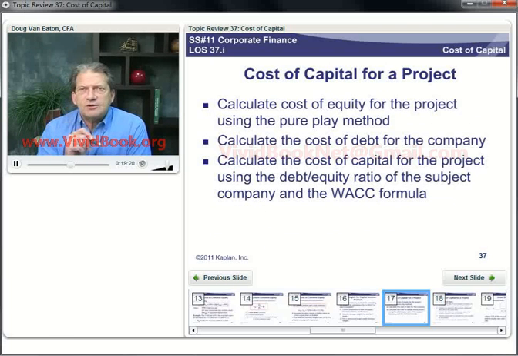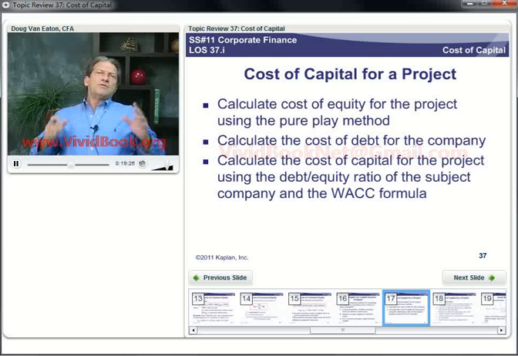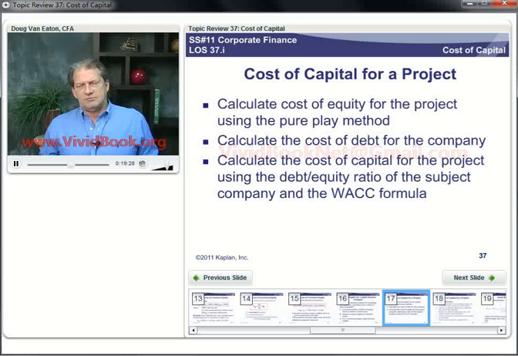We calculate the cost of equity for a project. We can use the pure play method. So let me set this up. We've got a firm that's in one line of business. Okay, they make flags. And then they decide, well, we've got some land over here that may have oil under it. We think we should drill an oil well. We got to raise some money for that. Let's estimate the cost of capital for that project.